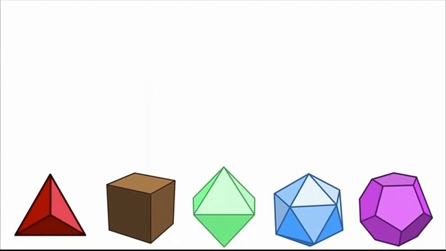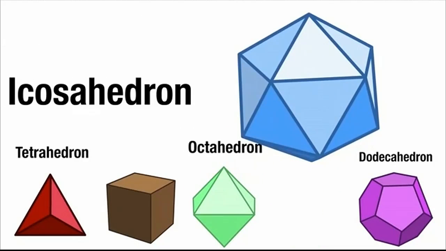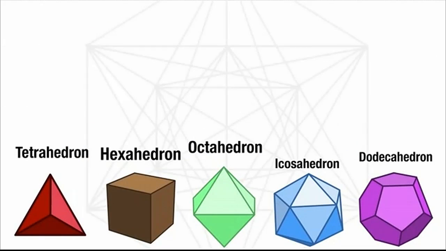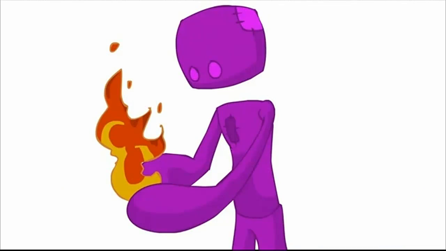With that definition, there are only 4 shapes besides the cube that fit that description. So what are they? Well, we have the dodecahedron, the tetrahedron, the octahedron, the icosahedron, and the hexahedron. All of these shapes are found within Metatron's cube. This knowledge is also where original alchemy came from.